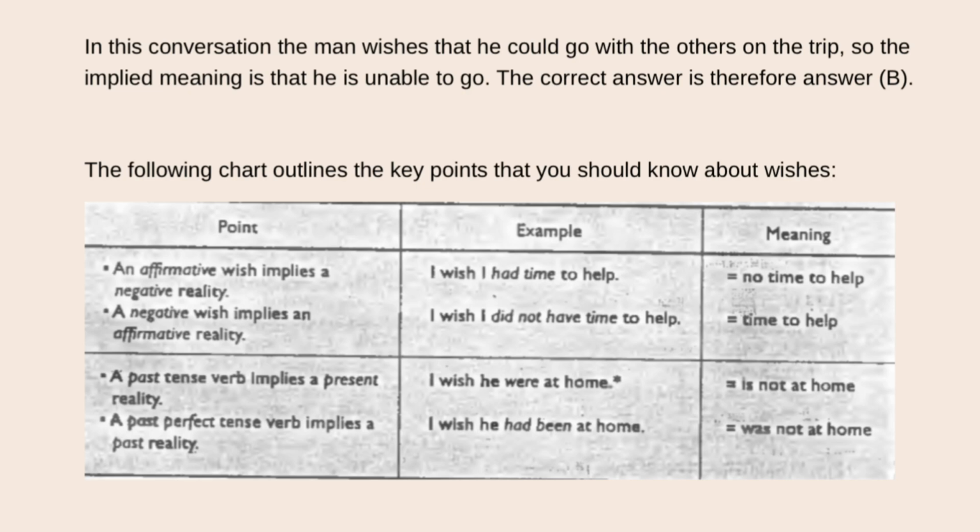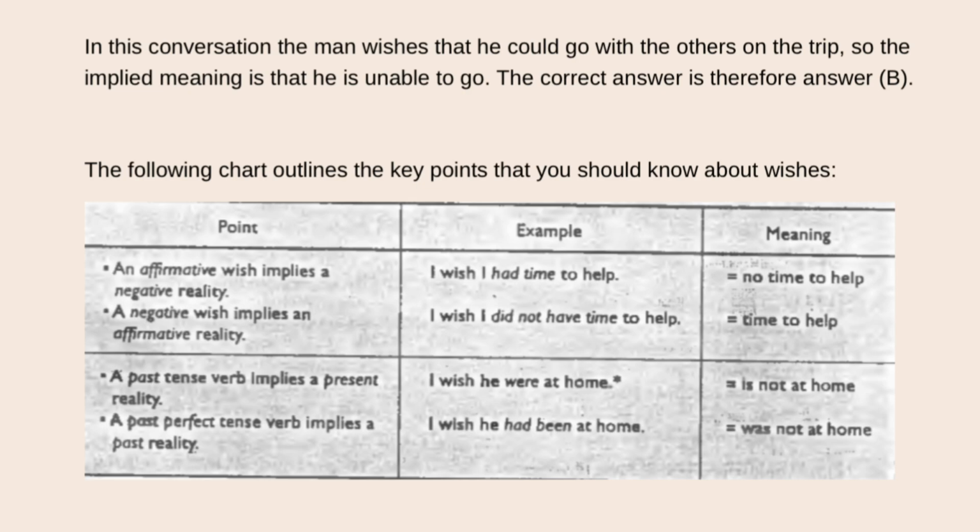The following chart outlines the key points that you should know about wishes. Point number 1: an affirmative wish implies a negative reality. Example: "I wish I had time to help," meaning no time to help. Point number 2: a negative wish implies an affirmative reality. Example: "I wish I did not have time to help," meaning time to help.